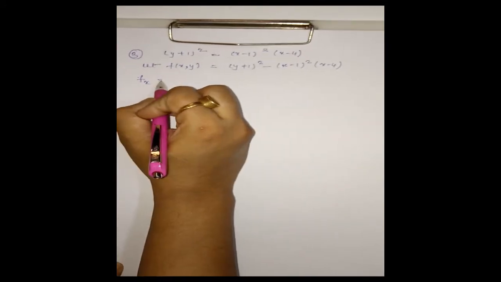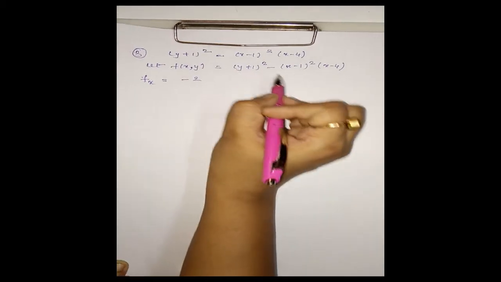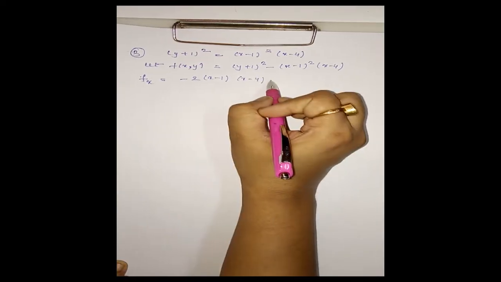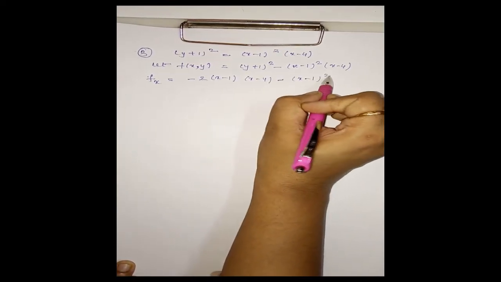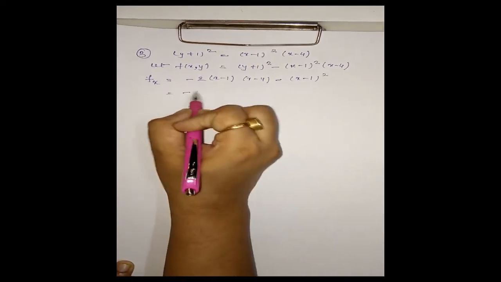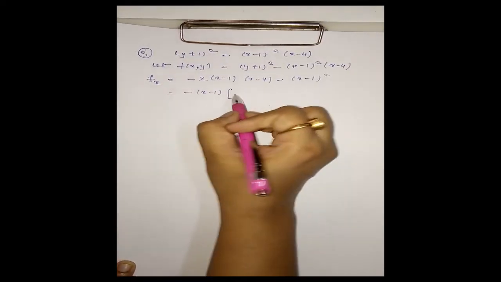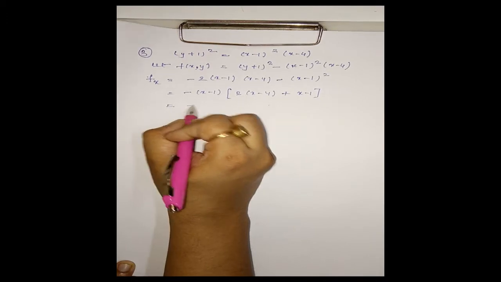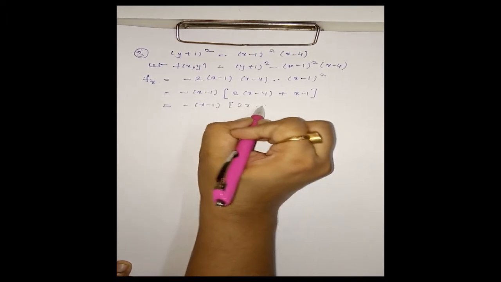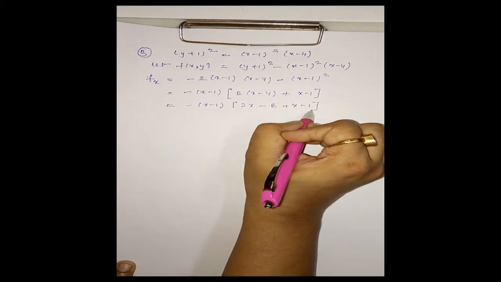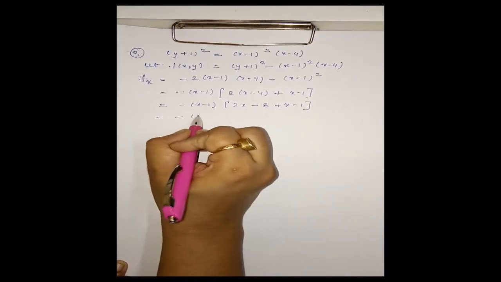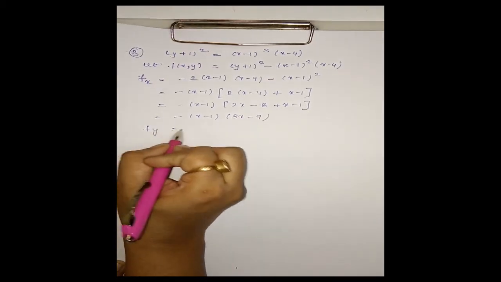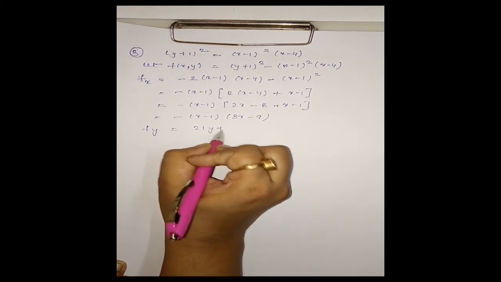fx = −2(x − 1)(x − 4) − (x − 1)². Taking −(x − 1) common, this will be 2(x − 4) + (x − 1), which gives −(x − 1)(2x − 8 + x − 1), that is, −(x − 1)(3x − 9). In the same way, fy is 2(y + 1).